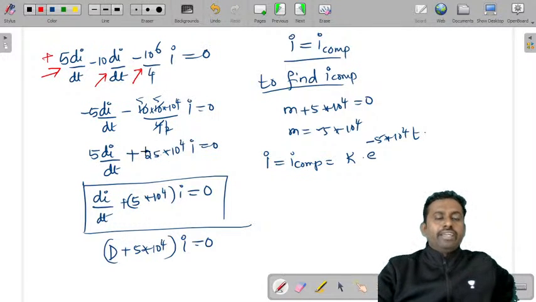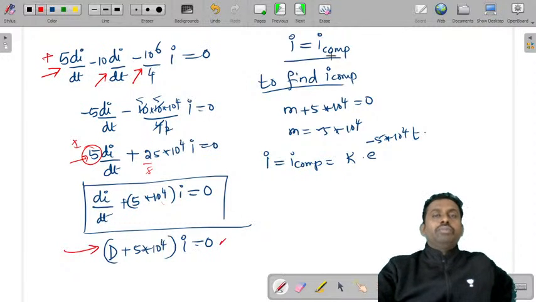And simplified and written as 25 into 10 power 4 i. And because you have a 5 here, I want to make this coefficient as 1, so I have divided it by 5. So I'll get 25 by 5, which gives me 5 into 10 power 4 i. So this is the differential equation with RHS as 0. Therefore the complementary function can be obtained, but the particular integral will be 0 again. So I have not written this particular integral part.